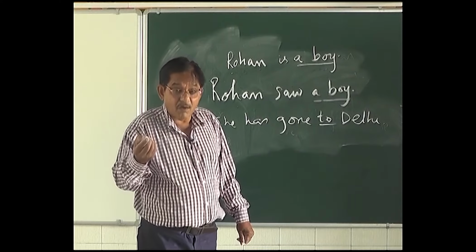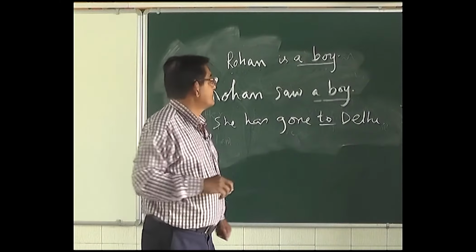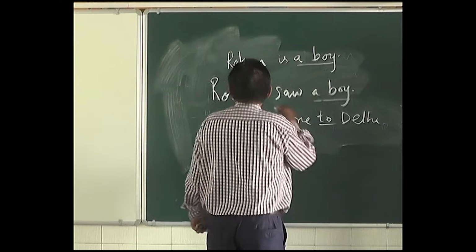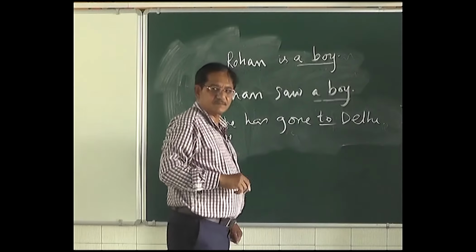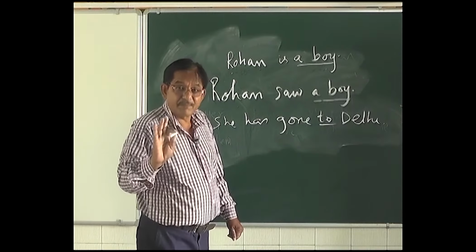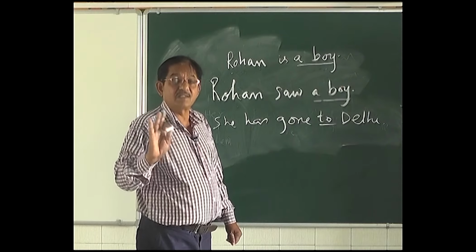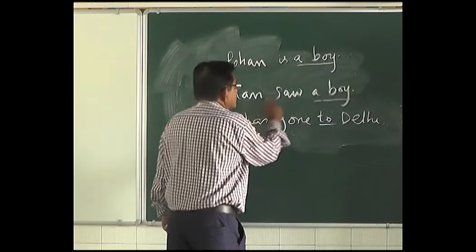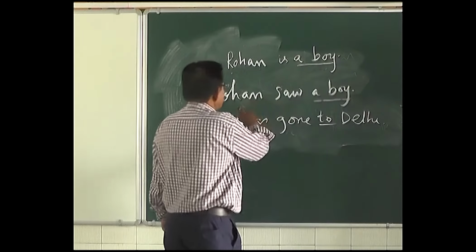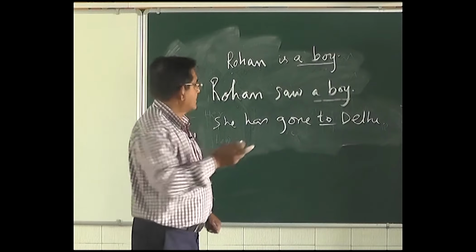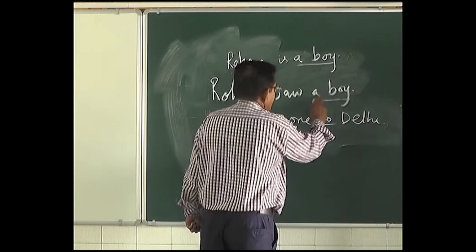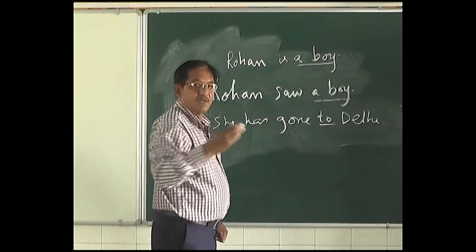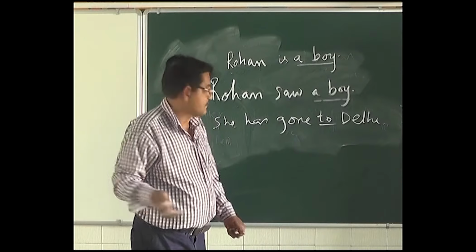But identifying the object is not that easy. Now, Rohan is a boy. We cannot form the passive of that sentence because there is no object. But Rohan saw a boy. A boy was seen by Rohan. We can easily make it.